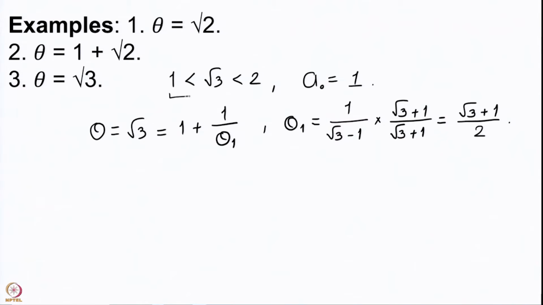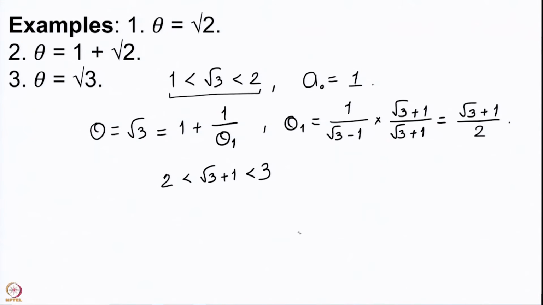So, initially we have 1 plus root 3, 1 is less than root 3 less than 2. Therefore, 1 plus 1, which is 2, is going to be less than root 3 plus 1 is going to be less than 3.